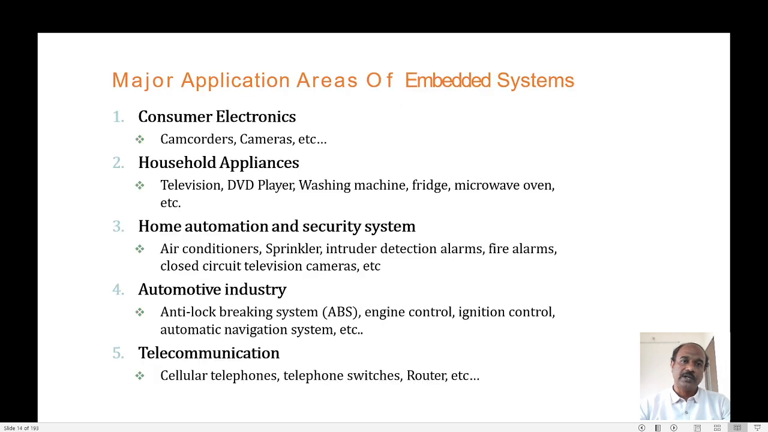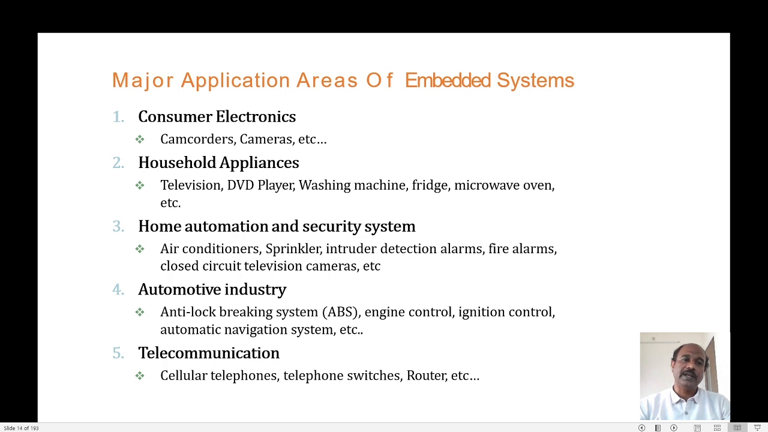Let us move on to the next part, that is, in what all the different areas I can use embedded systems. The major application areas of embedded systems are: the first one is consumer electronics. In this area, or domain, the examples for embedded systems are camcorders and cameras. These two come under consumer electronics.